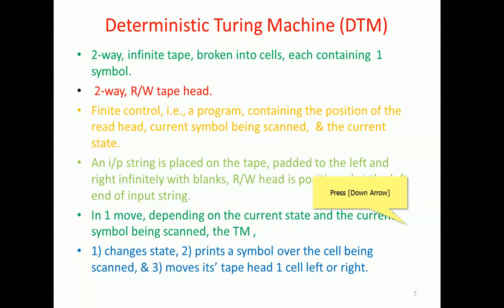That too, with respect to the current state and current input, which play a vital role in deciding these three outcomes that are recorded in the Turing machine. Many modifications are possible. Apart from this, there are also other modifications possible.